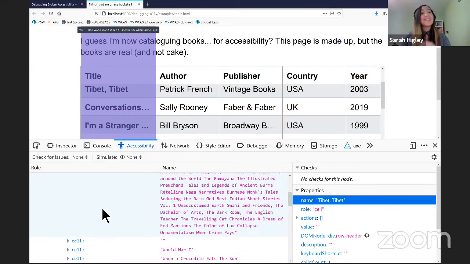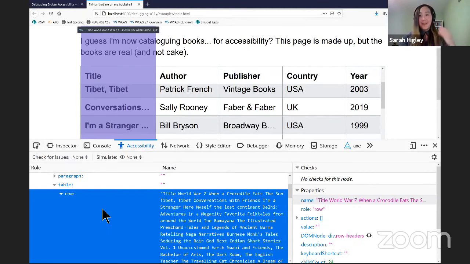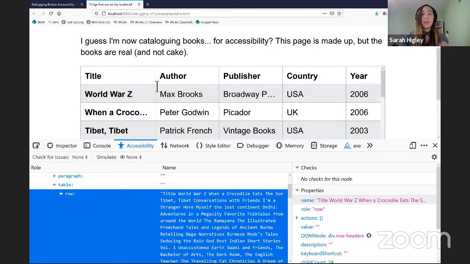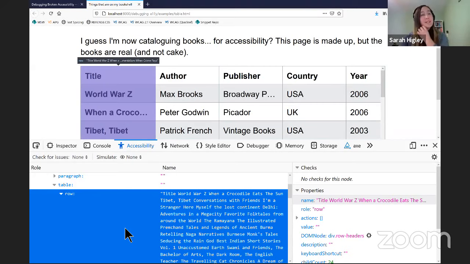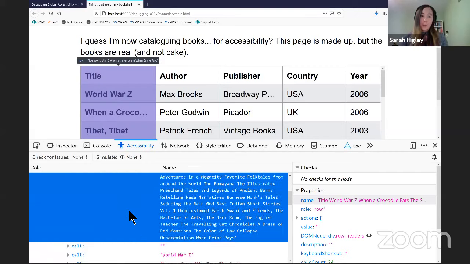In this particular case, it looks like what is going on is that there is a row. The first row of the table is actually this first column, which was coded like that so it could be fixed. This is a really bad call. What it's done is it's essentially defined the first column as if it were a row, and that screws up the calculation of the number of columns there are in the table and associations between column headers and rows. So I can see that's obviously one problem.